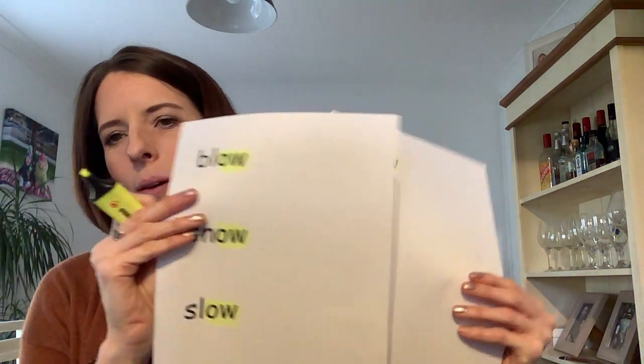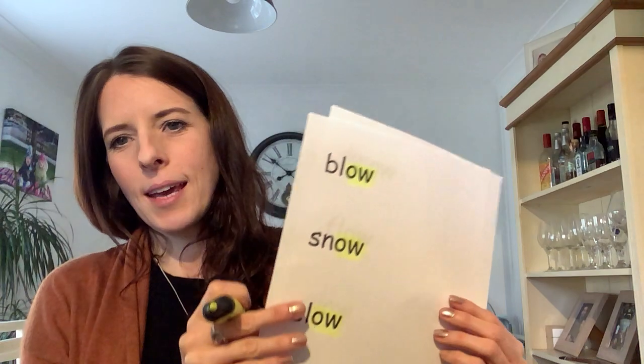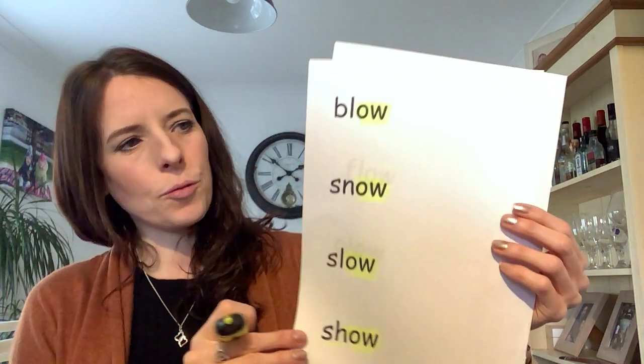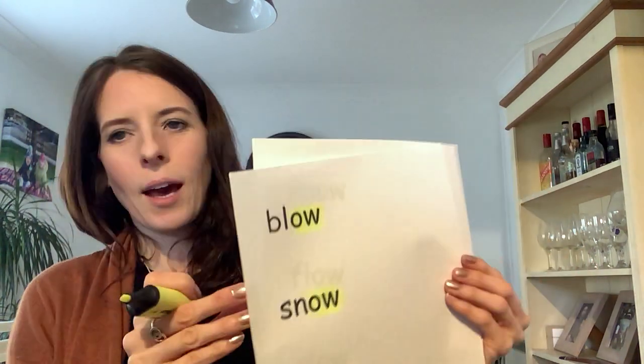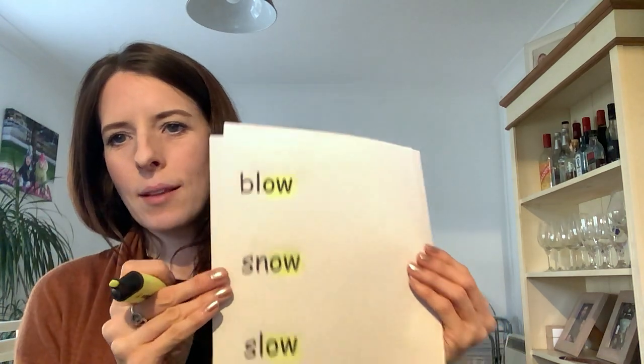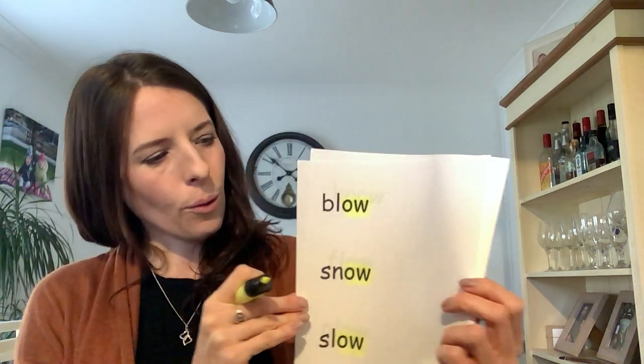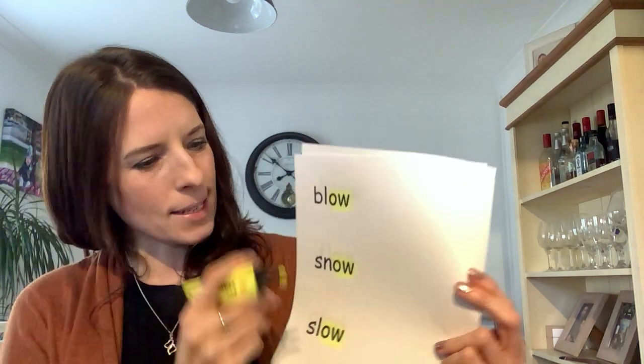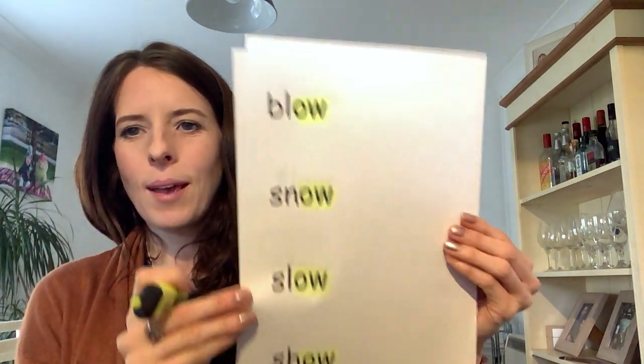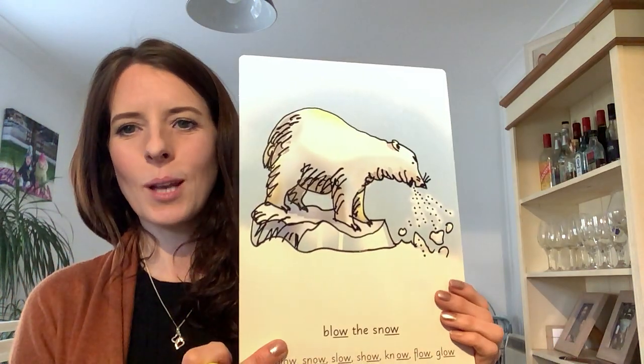If you can, practice reading them every day this week. You could always pop them on your fridge, or you could have a go at painting these words or making these words with Play-Doh or colouring these words in. You can use a highlighter like I did. You can do them in any way you want. Have a little practice this week at the sound O, blow the snow.